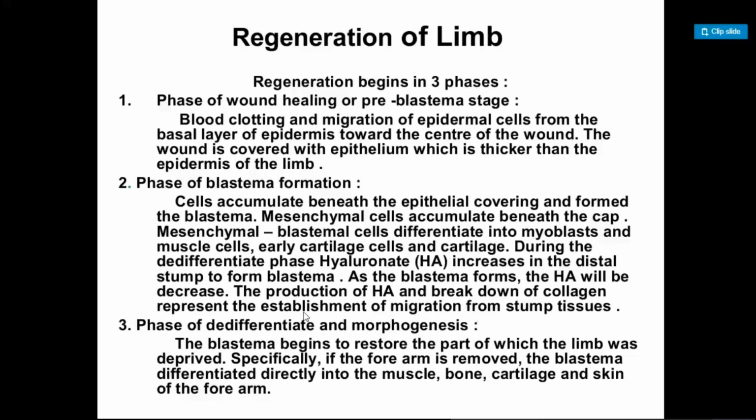So after the establishment of the blastema, at this stage there will be assurance of the regain of bone, cartilage, and skin structure as it existed in the past before the loss of that specific part. So this is the regeneration of the limbs.